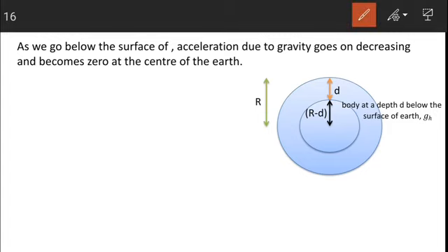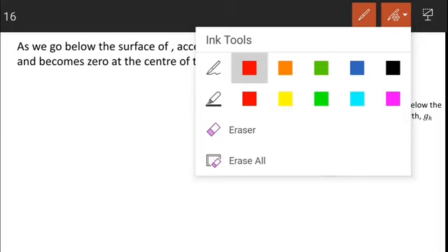So the distance of the object from the center of the earth will be R minus d, because the total distance is R and this much is d. Then the remaining distance is R minus d. So I hope it is clear. The distance from the center of the earth to the object is R minus d.